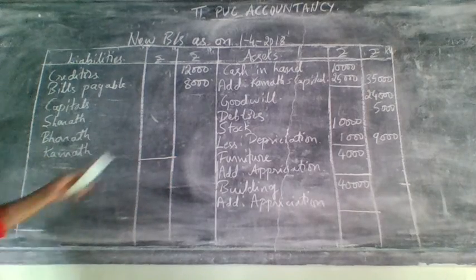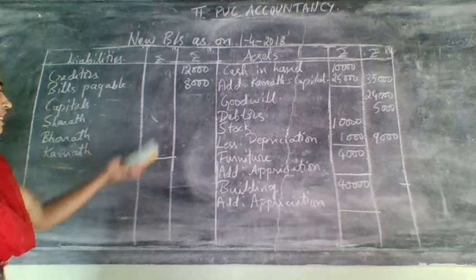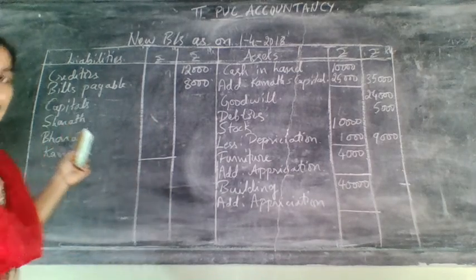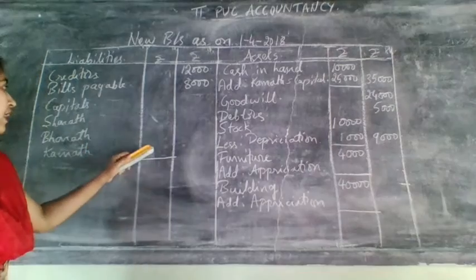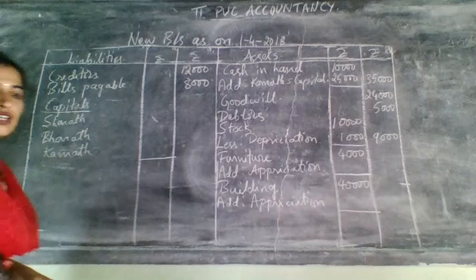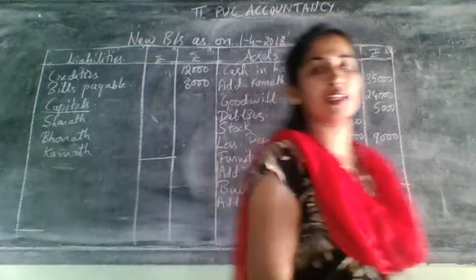Add it and write it in the outer column, because these three balances come from the partners' capital account, balance carried down. So here ends whatever is given in the old balance sheet.